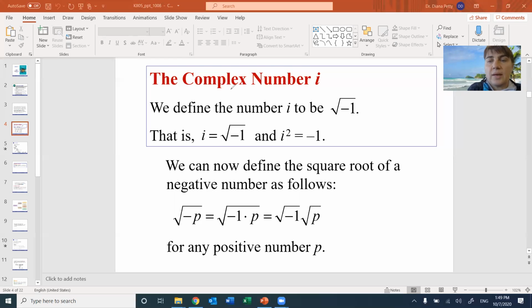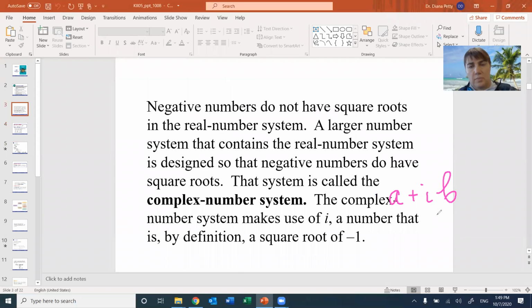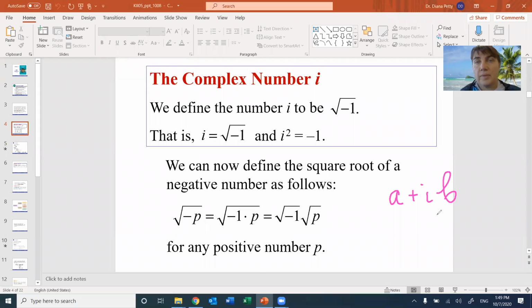For example, this means that every number can be written as A plus IB. So what does this mean? Let me see if it's in the next page. No. Previous page? No. So what does this mean?